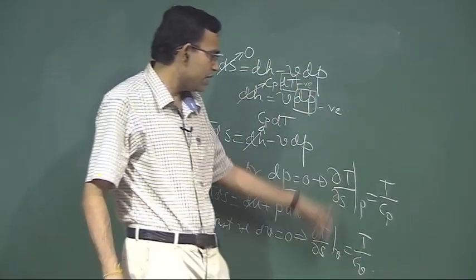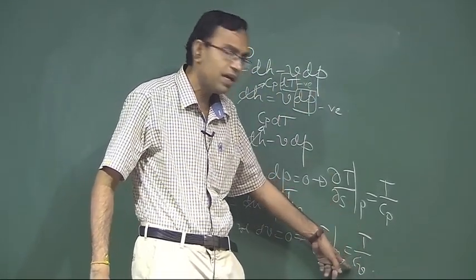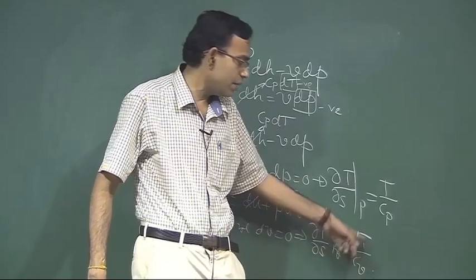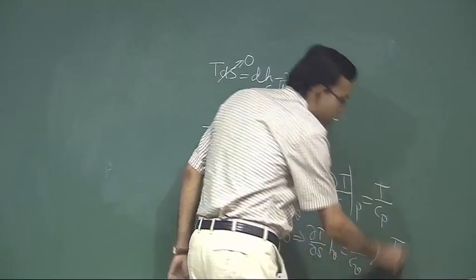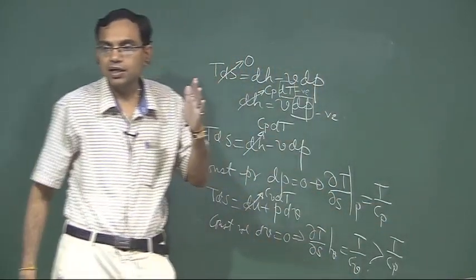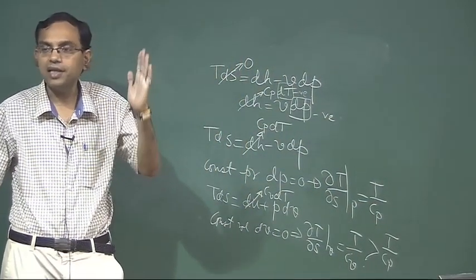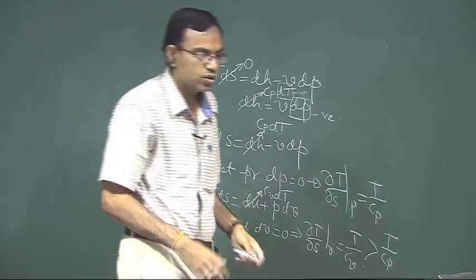So, out of these two, which one is more? Because Cv is less than Cp, T by Cv is greater than T by Cp. So, constant volume line in a TS diagram must be steeper than the constant pressure line. If you look into the diagram here, AC must be constant volume and AD must be constant pressure.